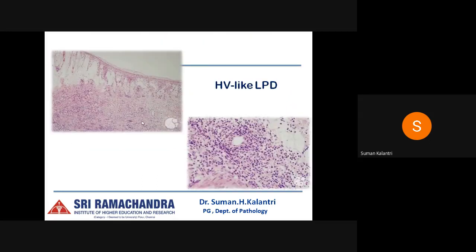So this is an HV-like lymphoproliferative disorder. Clinically they present as a papulovesicular eruption on sun-exposed areas like the face, back of the hands and earlobes. In severe cases, they may show facial swelling with systemic symptoms being fever, lymphadenopathy, or hepatosplenomegaly.